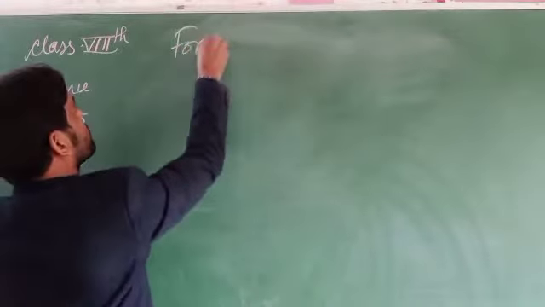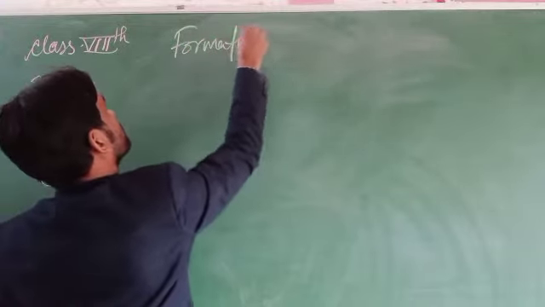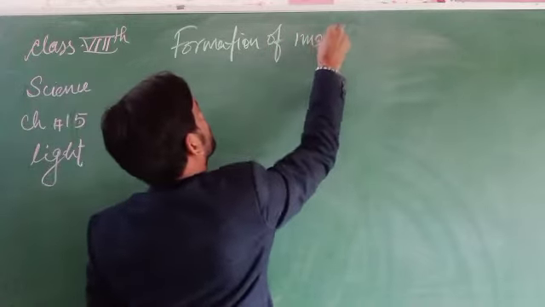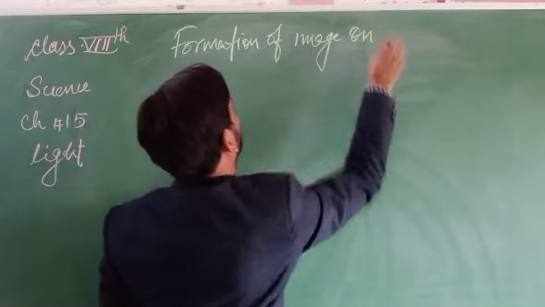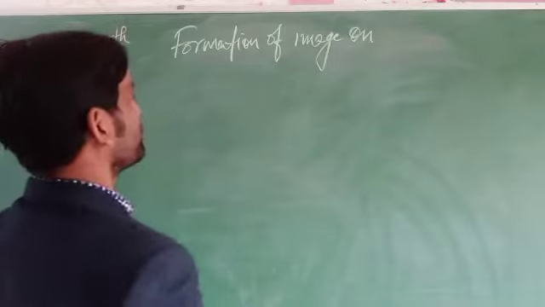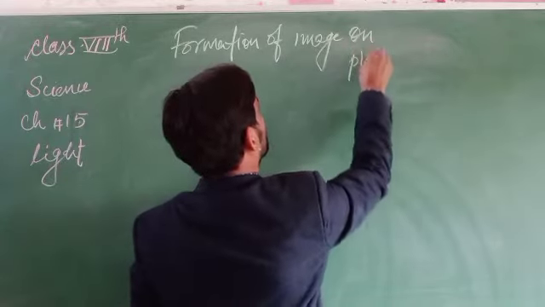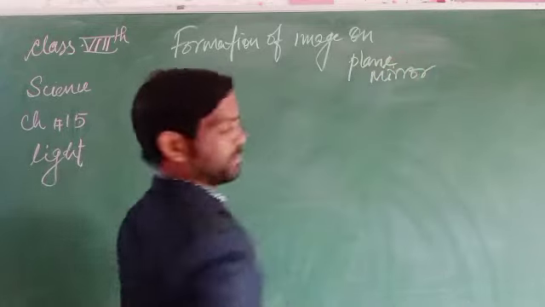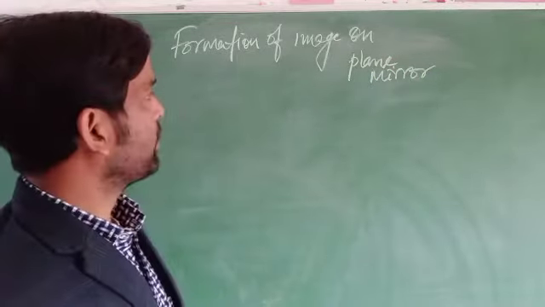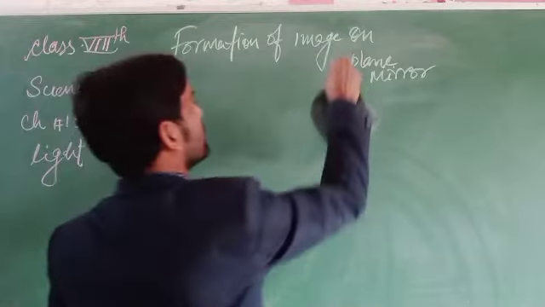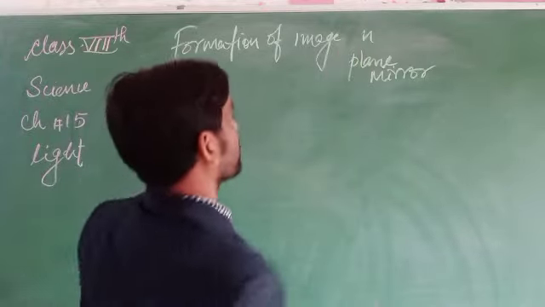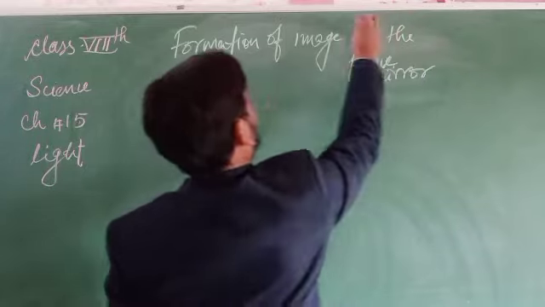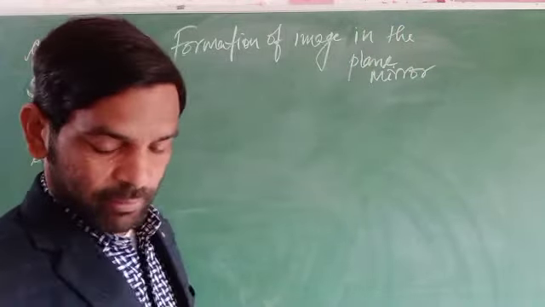Formation of the image in the plane mirror.